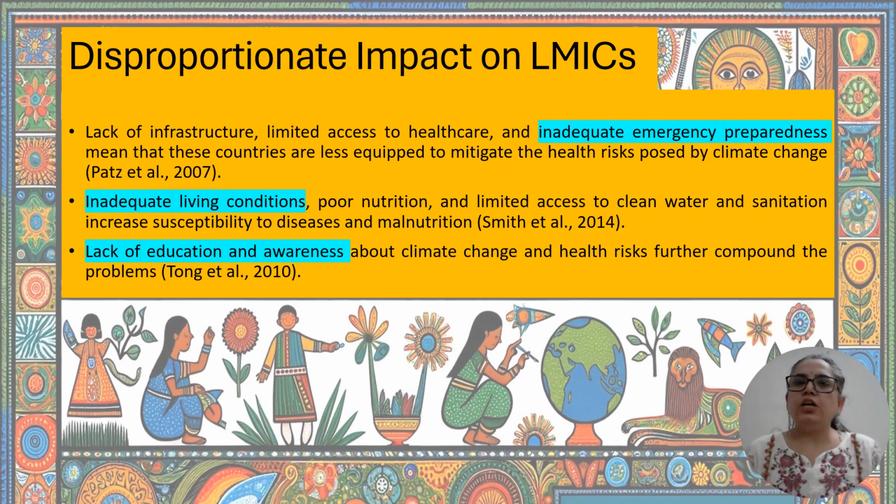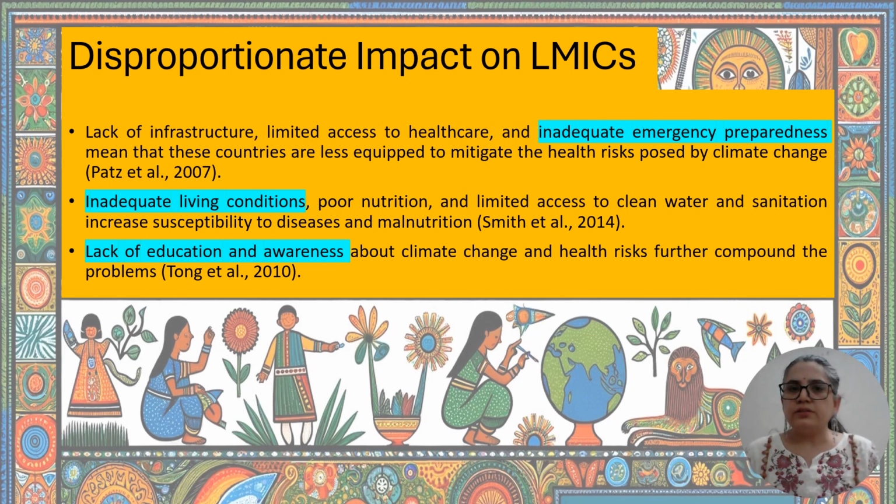Now, children in low and middle income countries, LMICs, are particularly vulnerable. They face significantly higher risk from the impact of climate change as compared to developed countries. Now, this increased vulnerability in LMICs is due to several factors. Why? First, they have limited resources, then they have a weak healthcare system. The population in such countries already does not have access to healthcare. They already do not have safe drinking water, sanitation facilities. They do not have resources to cope with the effects of climate change.